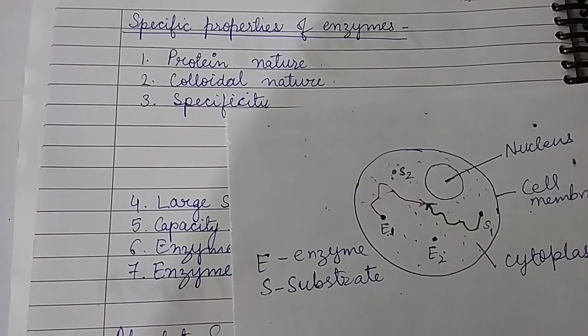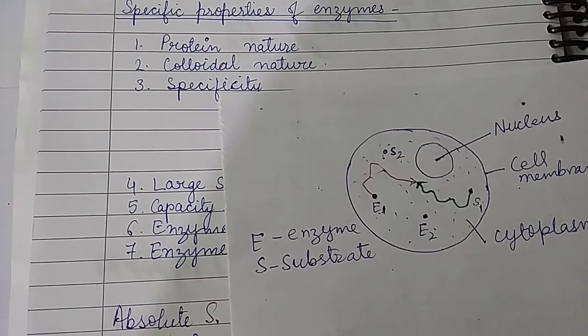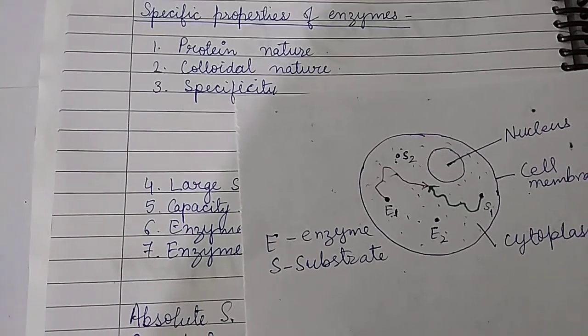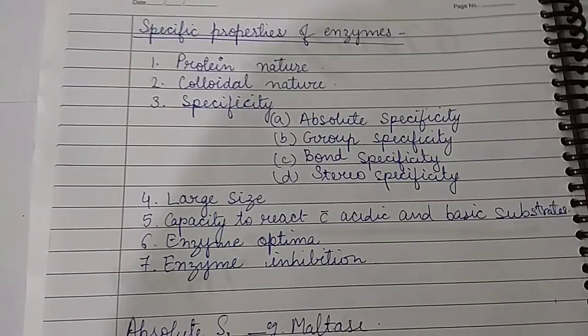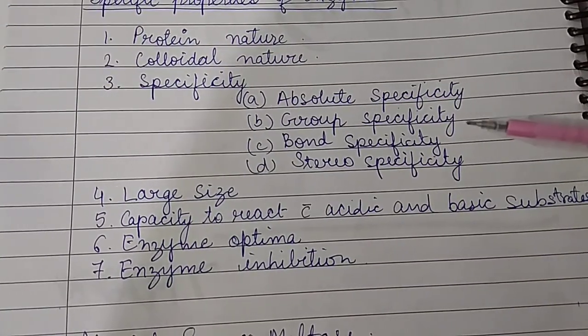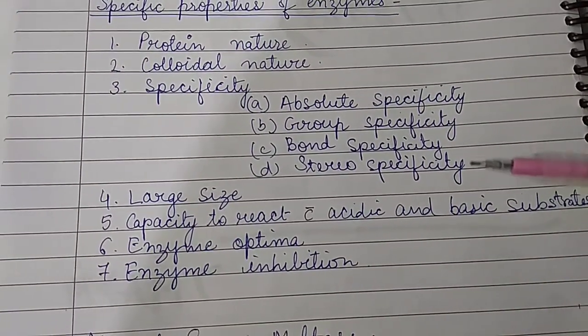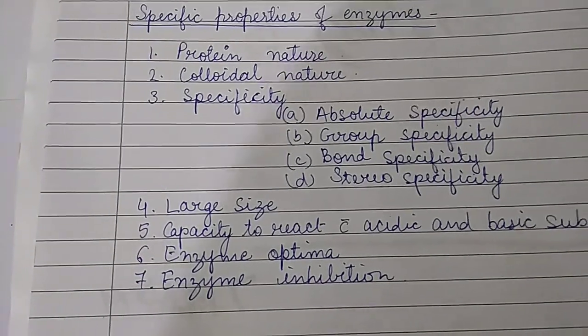But the question arises, how is specificity determined in biological processes? It is determined on the basis of bonds or groups attached to the substrate. Now the types of specificities: absolute specificity, group specificity, bond specificity, and stereospecificity. So what is absolute specificity?